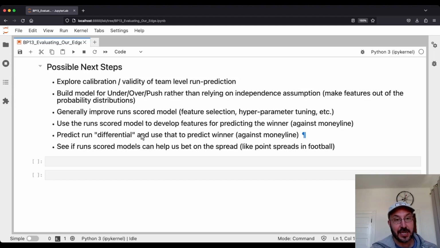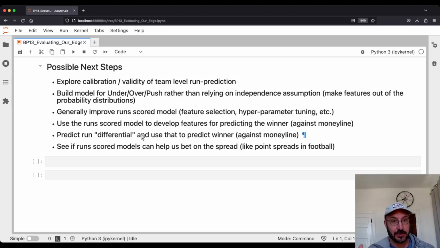When we say, hey, there's a 10% chance of a shutout, does that prove to be true in practice? When we say there's a 12% chance of scoring exactly 8 runs, does that prove to be true in the long run? So we can look at that, and that might give us some ways to improve our model. It might suggest some avenues for improvement.